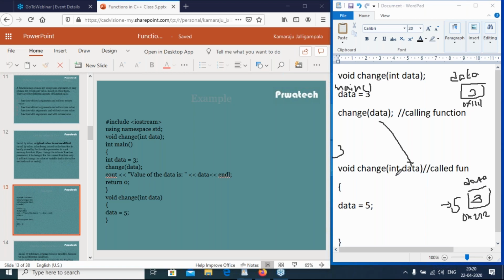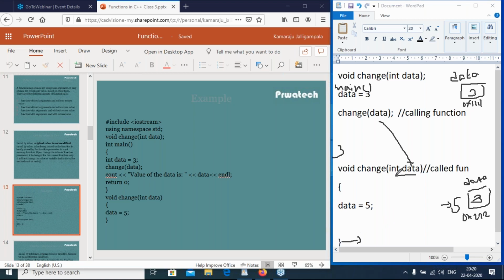So here this formal parameter is the local variable. So what is the scope of local variable? After ending this curly brace, this parameter will be gone. So nowhere executed after end of function definition, curly brace.